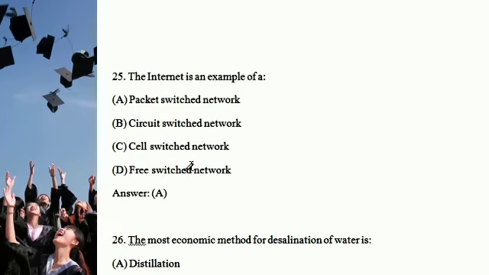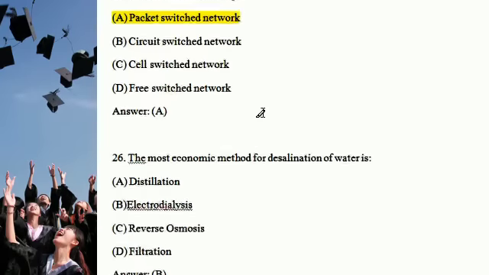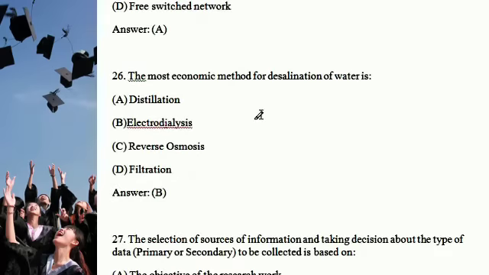Next question: the internet is an example of an internet, and definitely the answer is packet switch network, the first option. A is the right answer. Next, the most economic method for desalination of water is electrodialysis. This is the correct answer, electrodialysis.